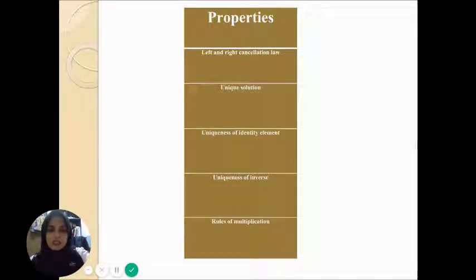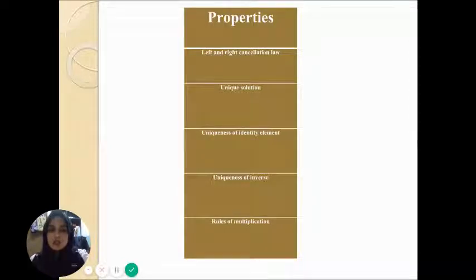Next, for uniqueness of inverse, in a group G with binary operation star, for each a element of G, there is only one element a prime of G, such that a prime star a equals a star a prime equals e. For ring, if a ring element has a multiplicative inverse, it is unique.